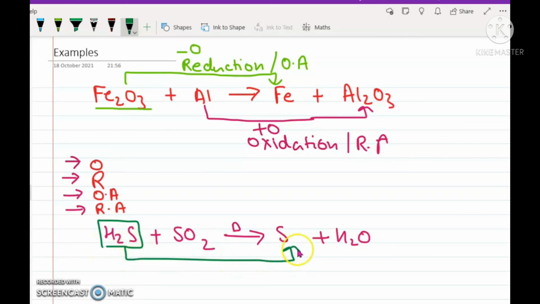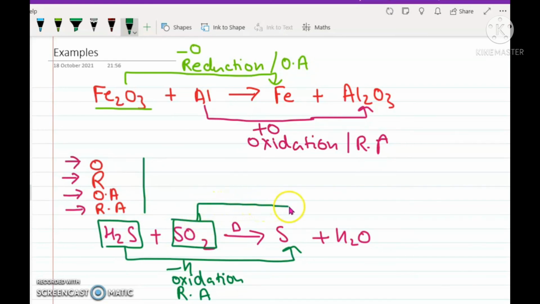H2S is losing hydrogen. That means it is the one undergoing oxidation. And the substance which is undergoing oxidation, what kind of agent is it? It is a reducing agent. Now let's look into the next reactant, that is SO2. Only the reactants will be the answers to all these four questions. Now the SO2 over here, what is it doing? It is losing, or I should say in terms of hydrogen, it is